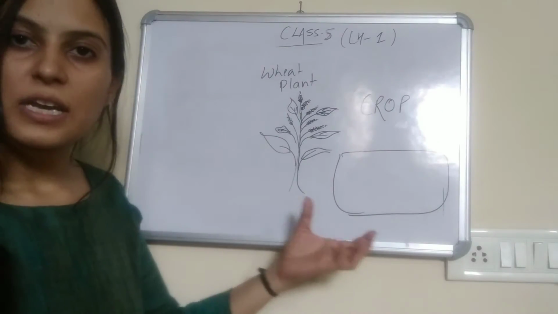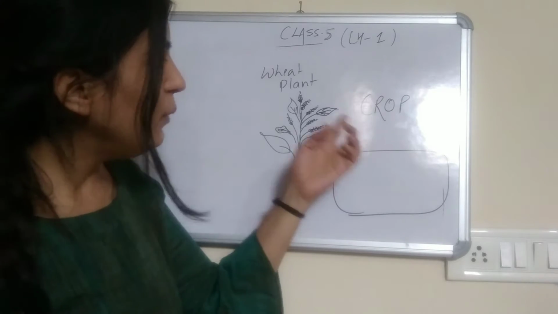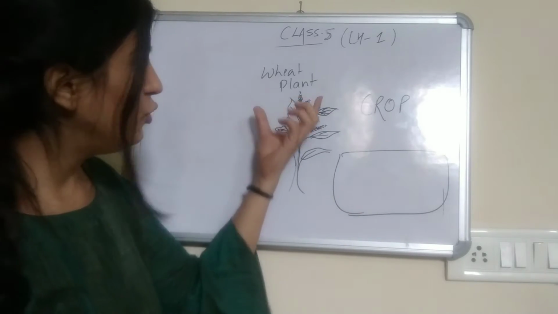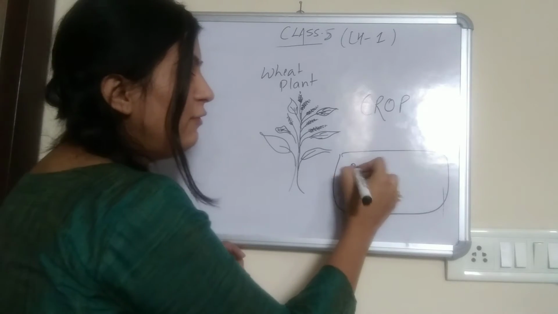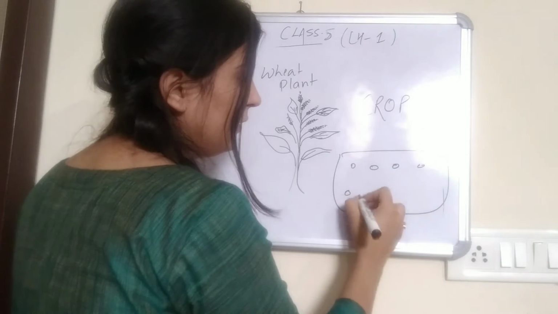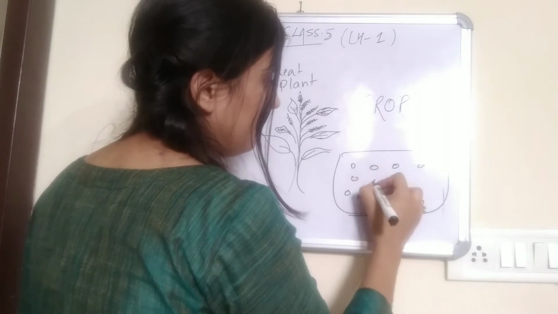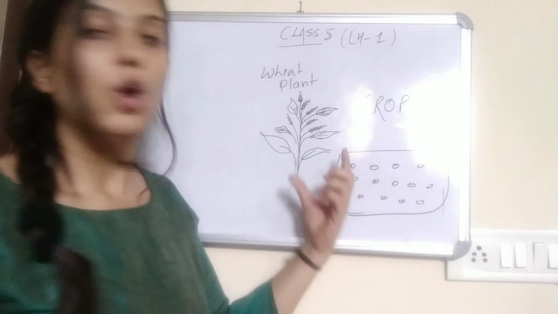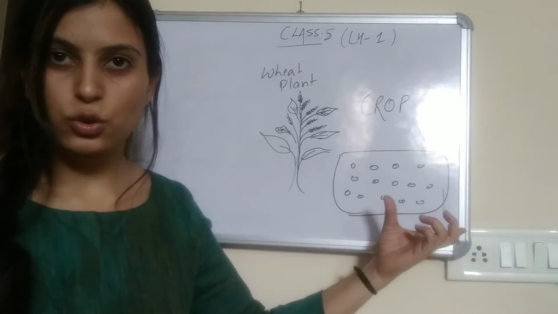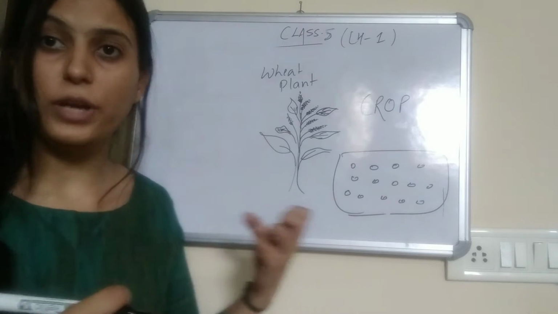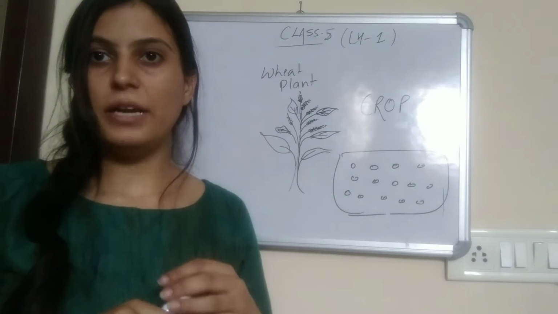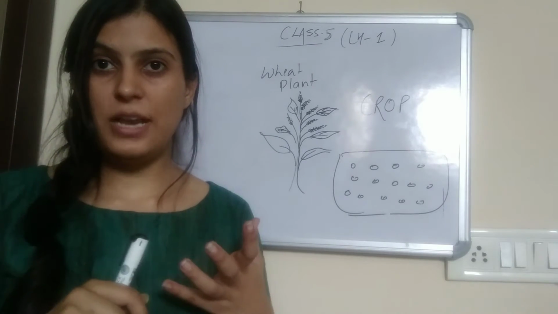What a crop is, basically, is when on a large land only one type of plant, suppose the wheat plant, only the wheat plant is grown on a large land. Okay, only one type of plant is grown on a large land.